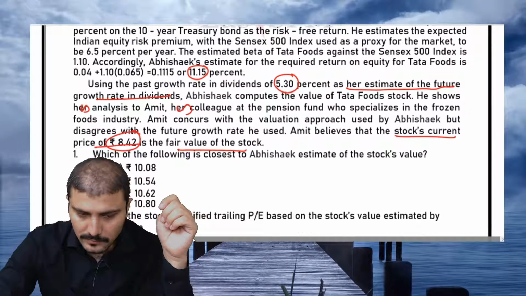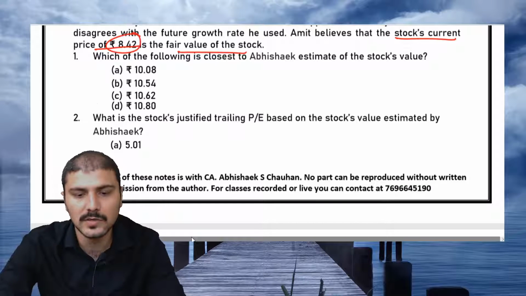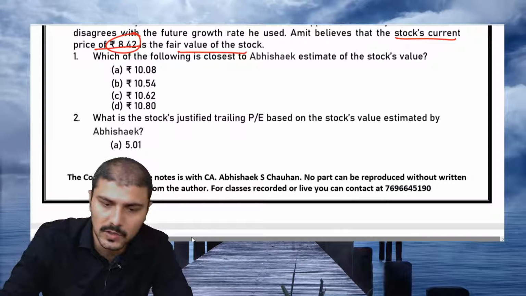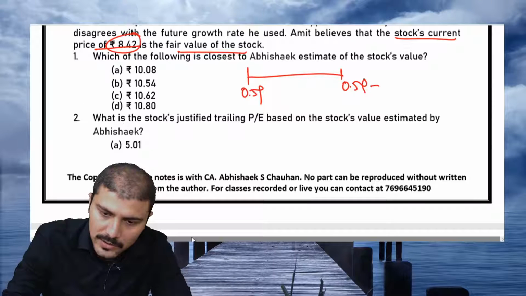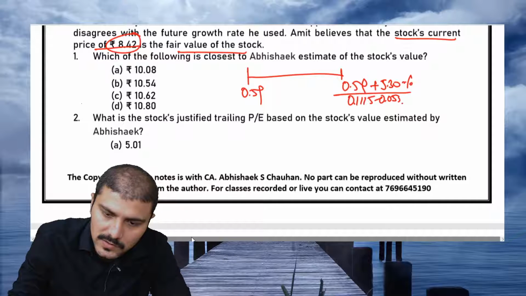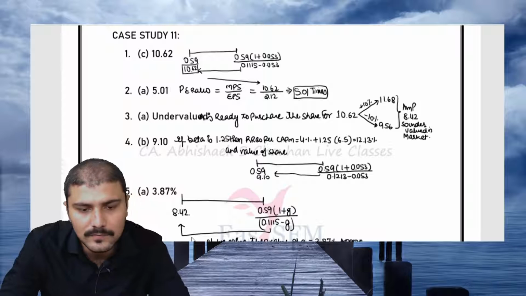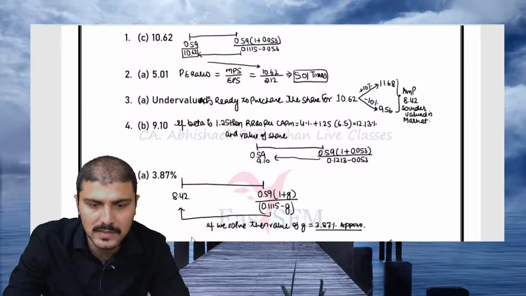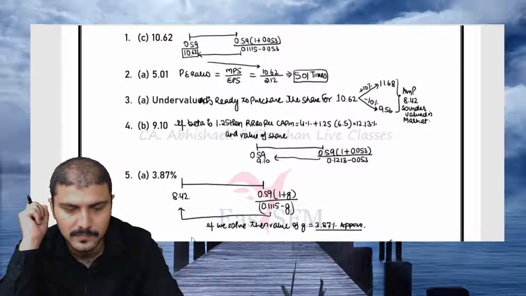The first question in this case asks, which of the following is closer to Abhishek's estimate of stock value? That will be, here D0 is 0.59, so 0.59 times (1 plus 5.30% growth rate), divided by K, which is 0.1115, minus G, which is 0.053. So the value you will get is 10.62. This is the correct answer given for this particular problem.